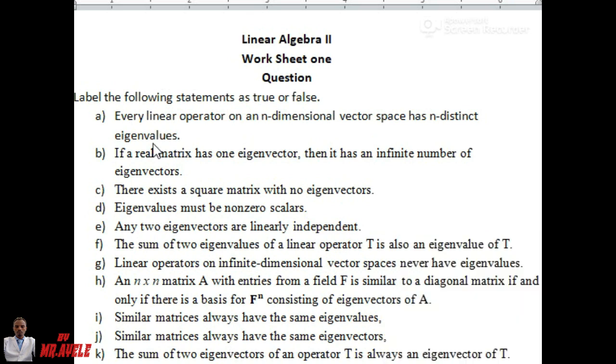So the first question, question number 1: label the following statements by saying true or false. The first says every linear operator on an n-dimensional vector space has n distinct eigenvalues. What do you guess on this? Is it true or false? The next: if a real matrix has one eigenvector, then it has an infinite number of eigenvectors. What do you suggest for this? Similarly, just read these statements in the video, so you can pause and read them.